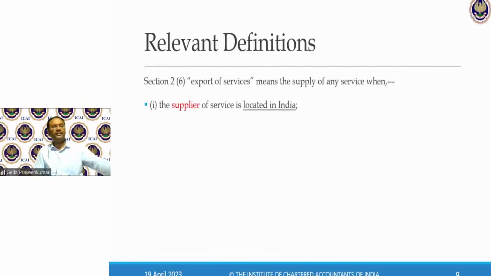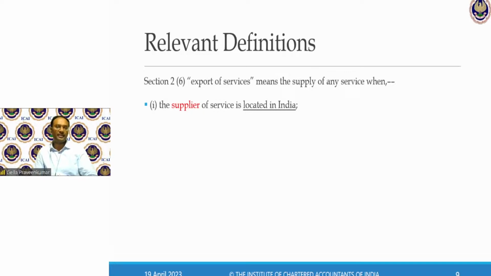Next, export of services. This is one particular important definition. When you get into practice, you have to deal with it in your audit. When you get into industry, you have to deal with this when you have foreign currency exposure, export of services. So we'll understand this definition, the importance of this definition, and then we get into the other provisions.